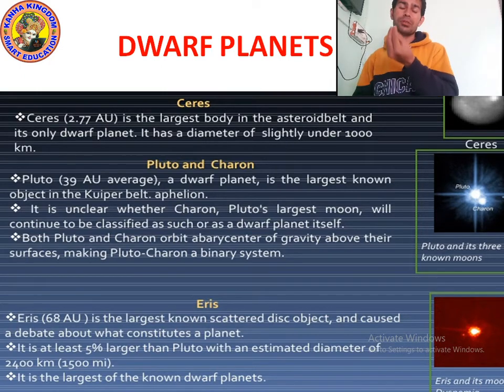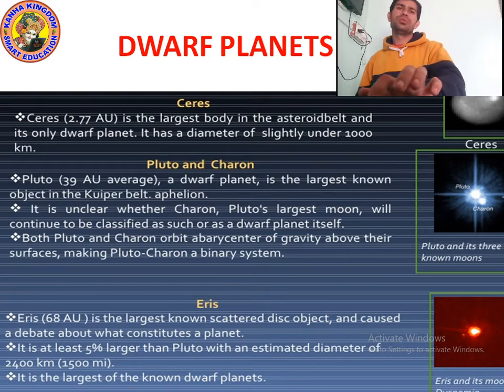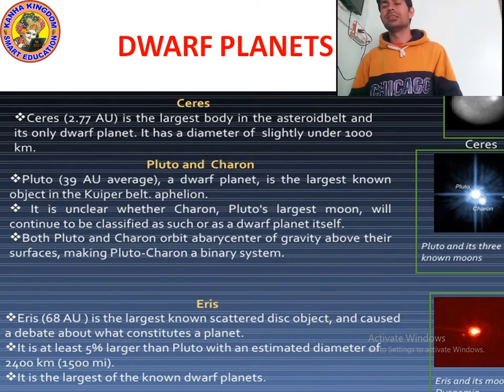The asteroid belt is composed of small rocky bodies and comets. Ceres is a rocky body, and it is the largest body in the asteroid belt. It is the only dwarf planet there, with a diameter of slightly under 1000 kilometers.